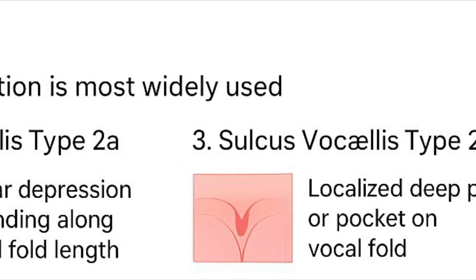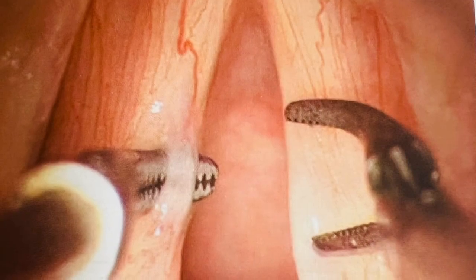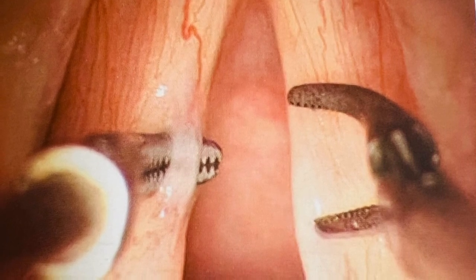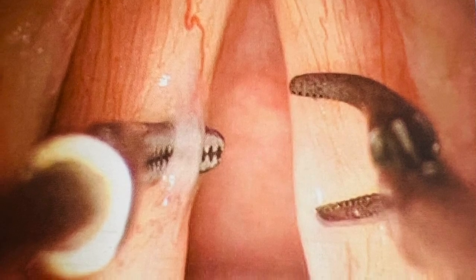That may have loss of vibration and patient presents with severe dysphonia. You can see in this picture, this dip is going up to the vocalis muscle. So this is the type 2B. Sometimes this sulcus vocalis may rupture and go through and through from superficial to deeper aspect of this sulcus, leading to tubed pedicle formation, that is mucosal bridge.